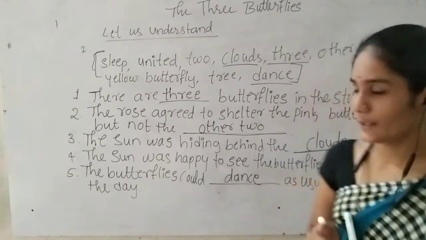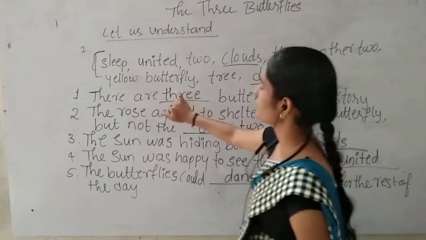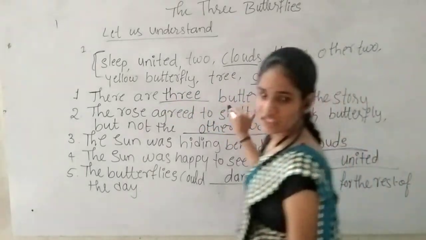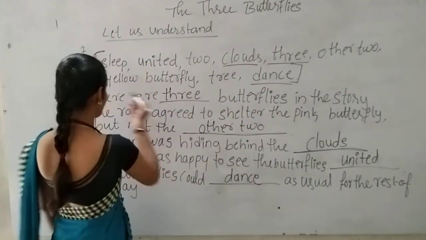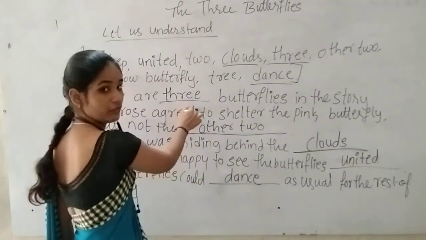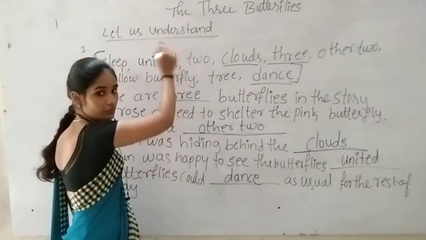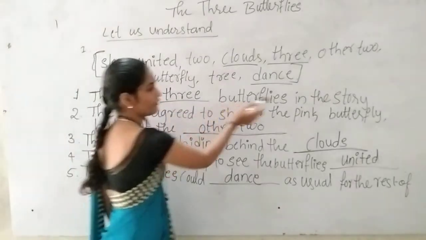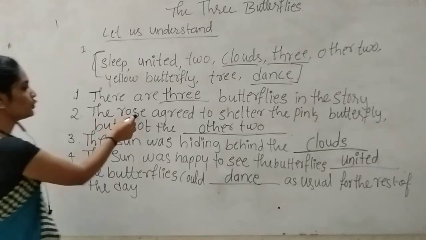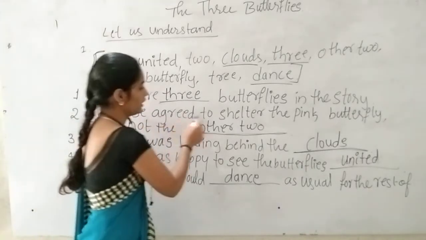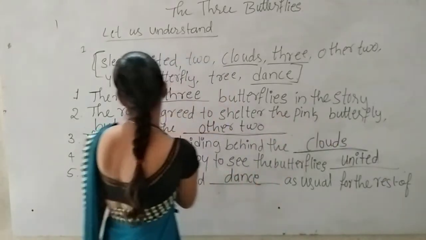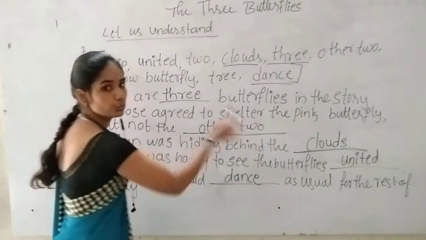So these are the answers, first sentence. Let us read the completed one. Now it is the complete sentence. In the blank we have filled the word three from the given words. There are three butterflies in the story. The rose agreed to shelter the pink butterfly, but not the other two.